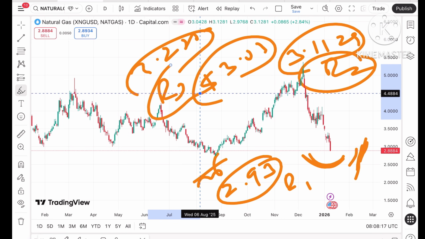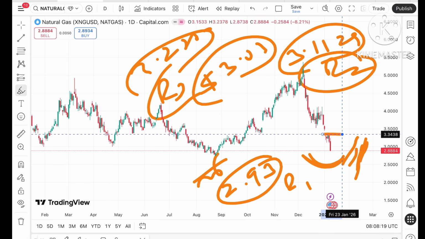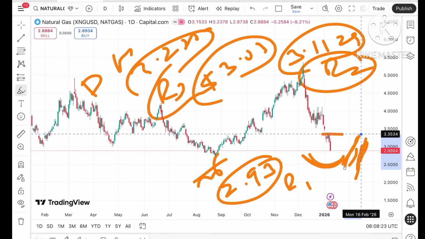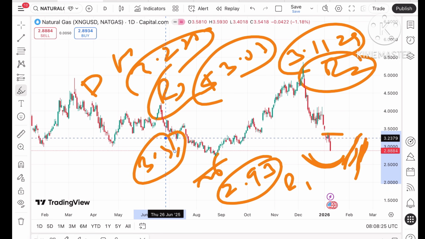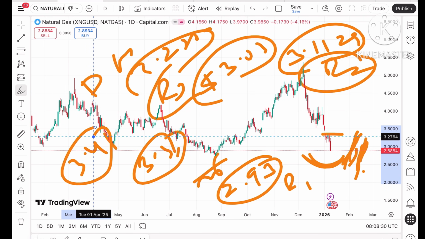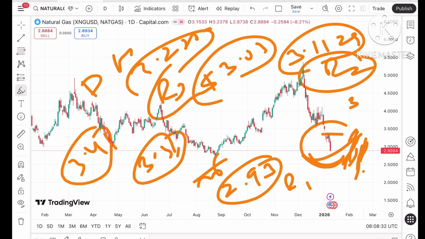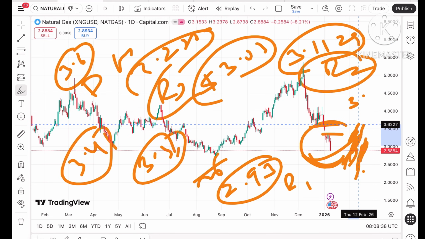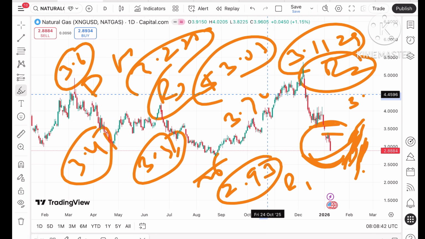R3, and this is the level we have seen on the day's high. Okay, so probability will be high. It can go further upside towards a level of 3.35, and if the price moves up this level, the probability of going towards 3.41 is there, and then the gap can be filled towards a level of 3.45. And once the price rises above this level, the probability of going towards 3.6 is there, because this gap can be filled. And suppose the price starts going above this level, the probability of going towards 3.74 is there.